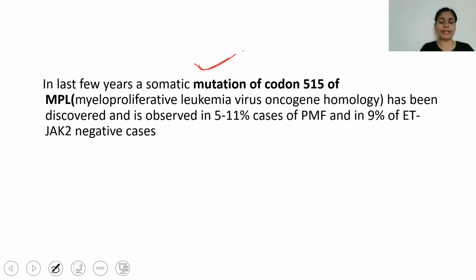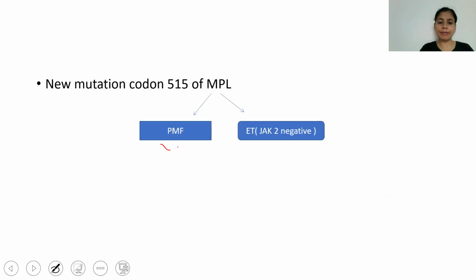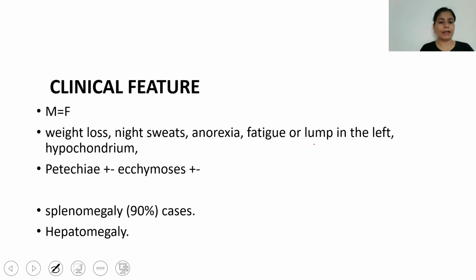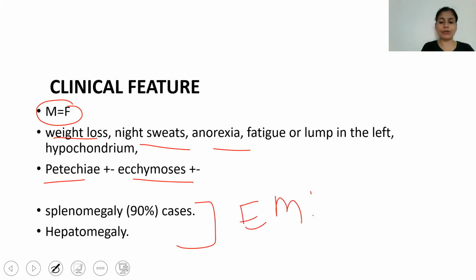Now the latest addition is the identification of a somatic mutation of codon 515 of MPL, and it is seen in PMF and ET, essential thrombocythemia, which is JAK2 negative. Now what are the clinical features? There is equal predisposition in male and female. The other signs and symptoms are weight loss, night sweats, anorexia, fatigue, and petechiae or ecchymosis because of the bleeding. And splenomegaly and hepatomegaly are there because of the extramedullary hematopoiesis.